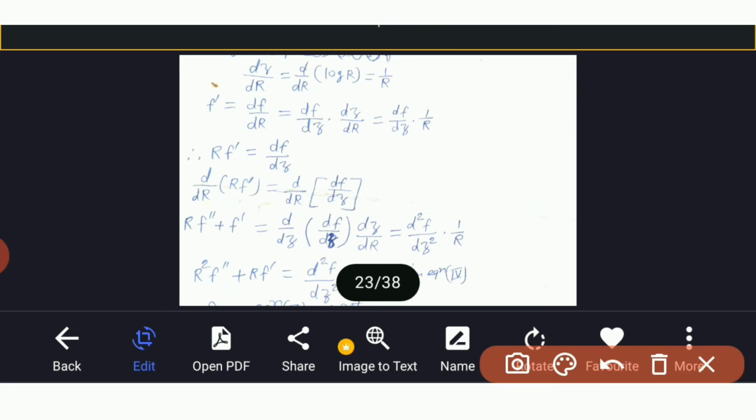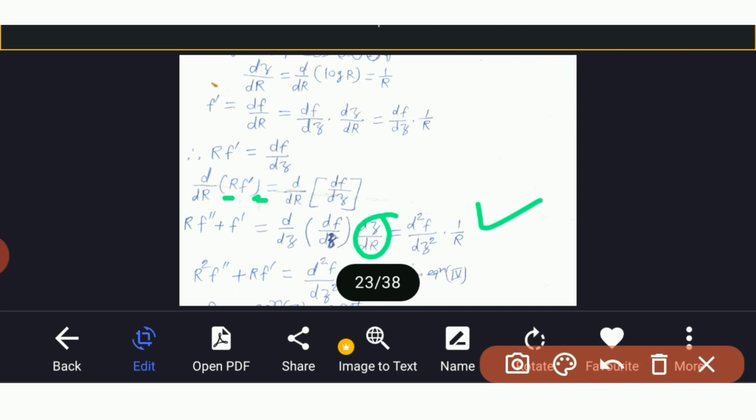We get r is the first function and f dash is the second function. By using the product rule, we get r f double dash plus f dash is equal to d by dz of df by dz into dz by dr. So this is equal to d2f by dz square, and dz by dr is 1 upon r.